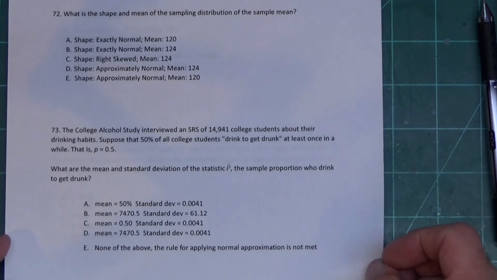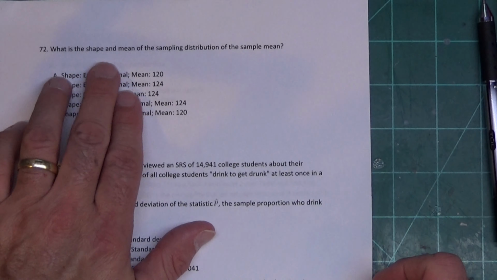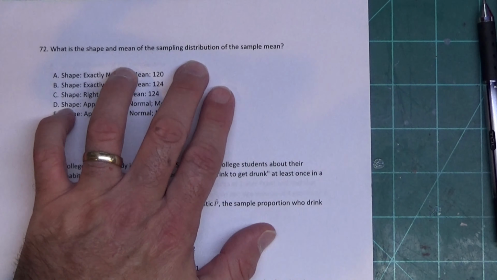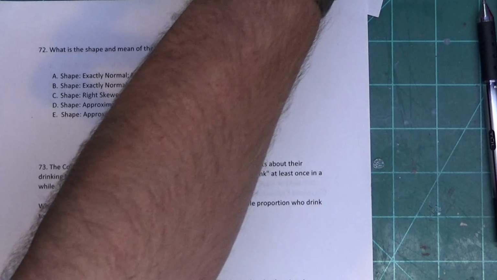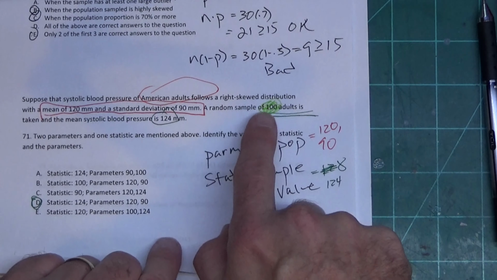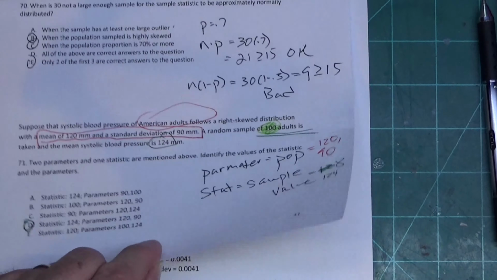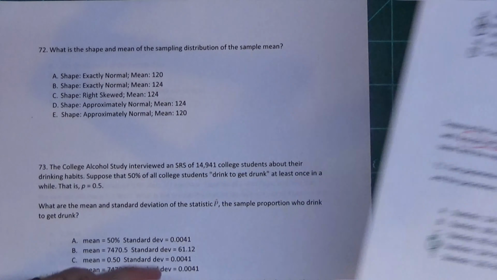Alright, now this is still related to that last problem. Up here it says, what is the shape and mean of the sampling distribution of the sample mean? Okay? Now, there is a requirement for the normal distribution. The requirement for normal distribution is n has to be over 30. Now, this is numerical because of the mean and standard deviation. So if we look at our cheat sheet right here, it says n over 30 for normal. Our n was 100. If we look back at the previous problem, I crossed it off, but n was 100. So we're over 30. So it's going to be normal.